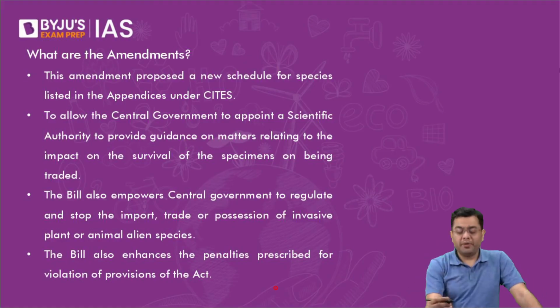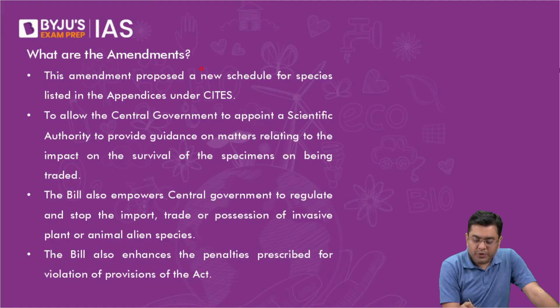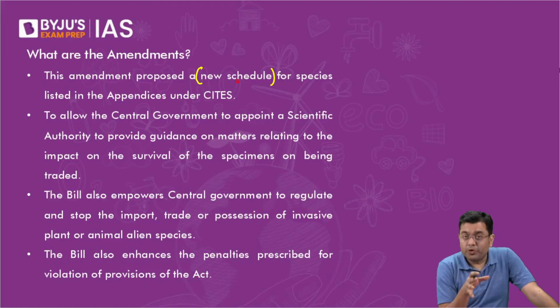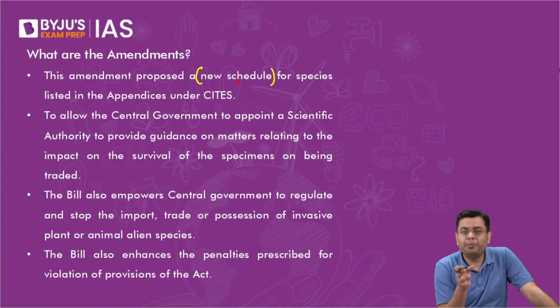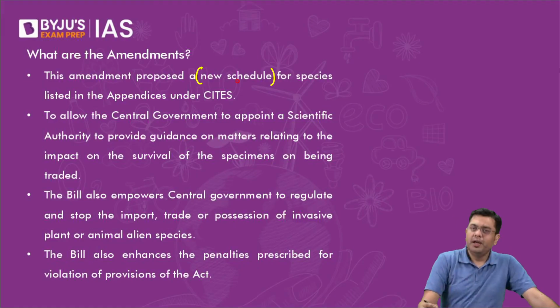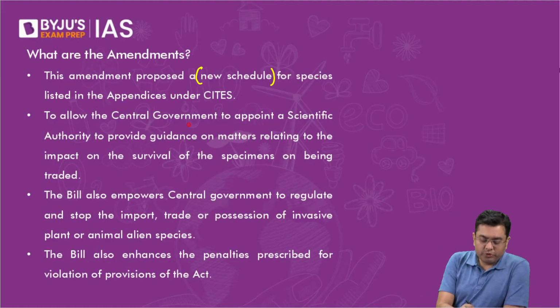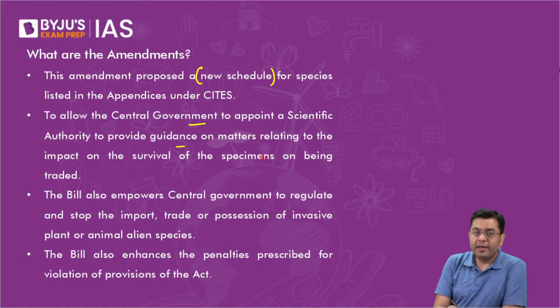Now, what are the amendments? The amendments proposed a new schedule for species listed under the appendices of CITES. As I told you, to avoid blacklisting by CITES again, that is why this amendment was put into place. The new schedule will be with regard to those species which are accorded the highest degree of protection under CITES. It also allows the central government to appoint a scientific authority to provide guidance on matters relating to the impact on the survival of specimens being traded.